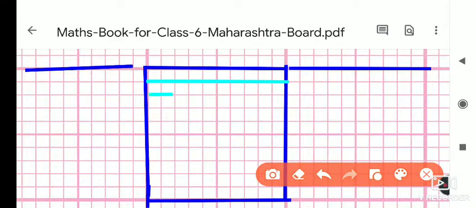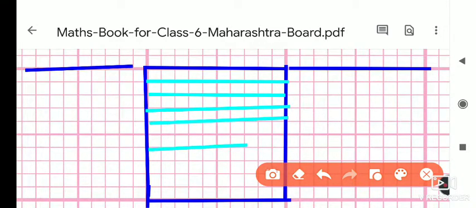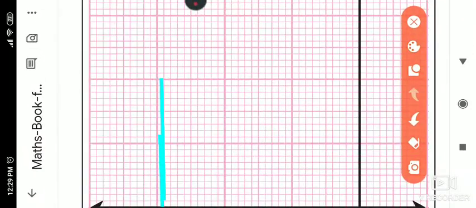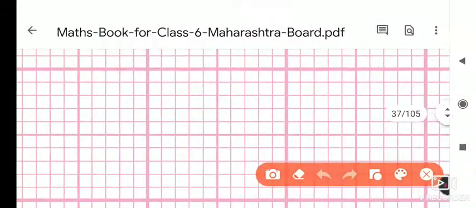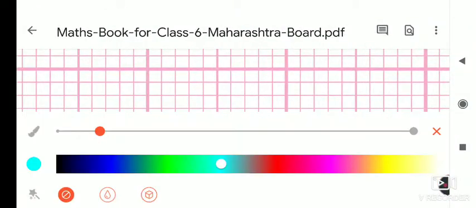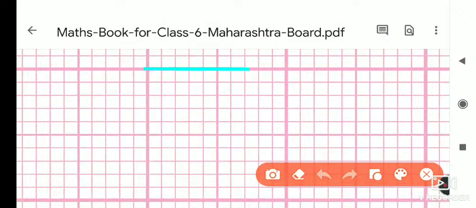1, 2, 3, 4, 5. These are the faint lines. I showed them with the faint color. Here also, these are the faint lines. Wait, we will draw again. These are the dark lines.